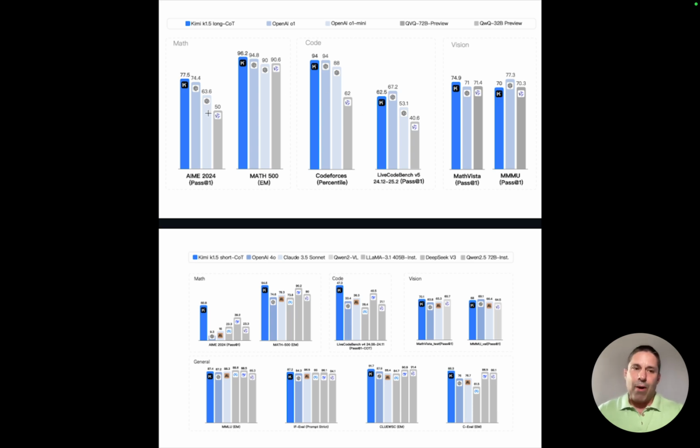Of course, they're probably going to publish the benchmarks they excelled in, not put in many where they didn't exceed the top state-of-the-art benchmarks for the current models available. But as I said before, this is a math benchmark. They exceeded in math, even O1. It's math as well. This benchmark, the MATH 500, they matched O1 and exceeded O1 Mini and the Qwen. In Codeforces, they fell behind a little bit on O1 but exceeded the others. In this other coding benchmark, they exceeded in this math. This general benchmark, they fell a little bit short of O1.